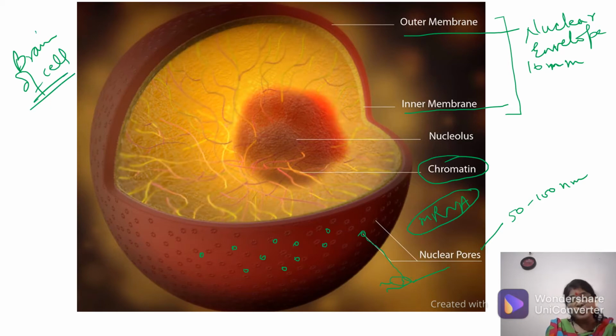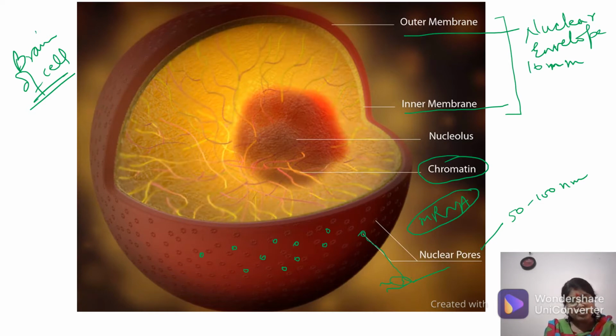Why is it called the brain of the cell? Because it controls the entire activities of the cell. How does it control, and what does it have that controls? So we will talk about all these things: how they are controlling, and what they have which is controlling.